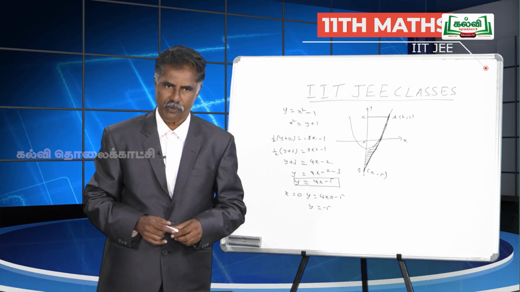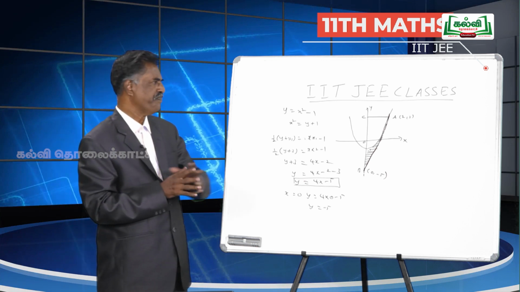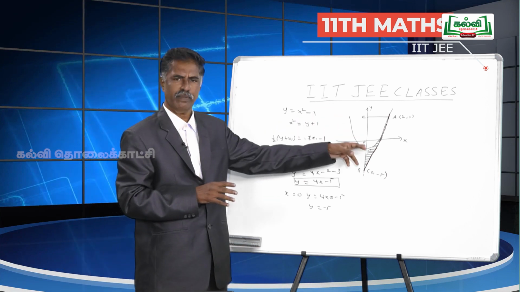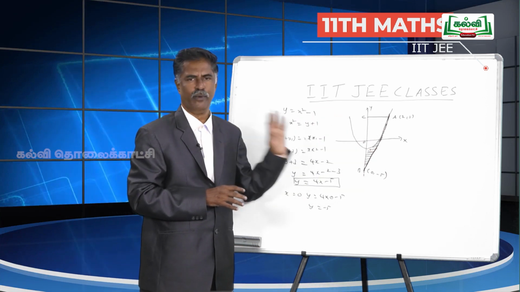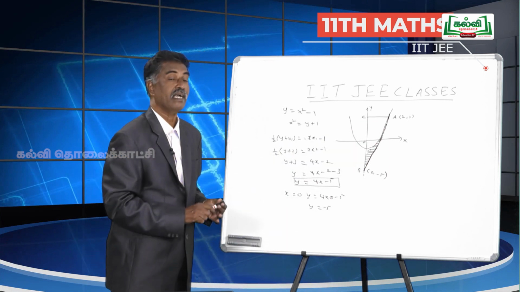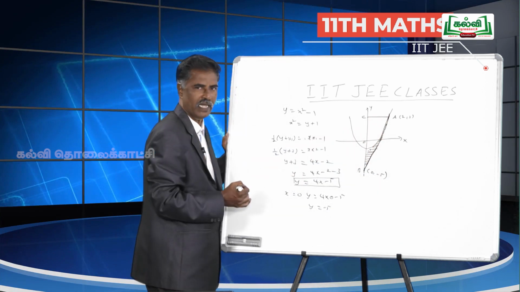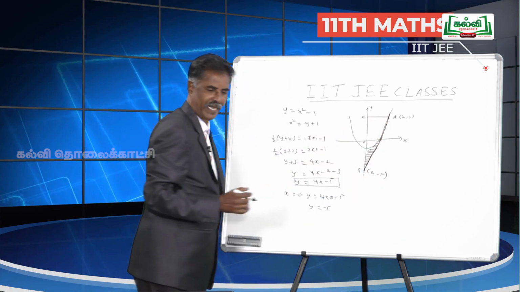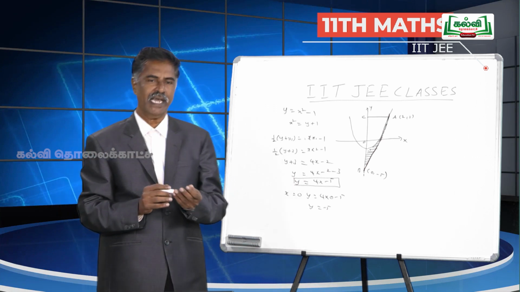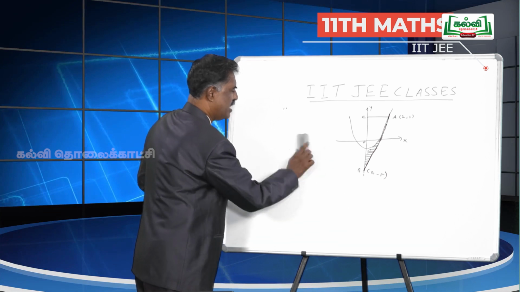Now, we are supposed to find the area bounded by the parabola, the tangent and the y axis, the shaded region. The shaded region comes inside the triangle ABC. So the required area is inside the triangle ABC.